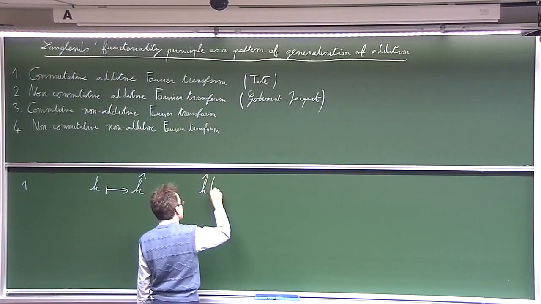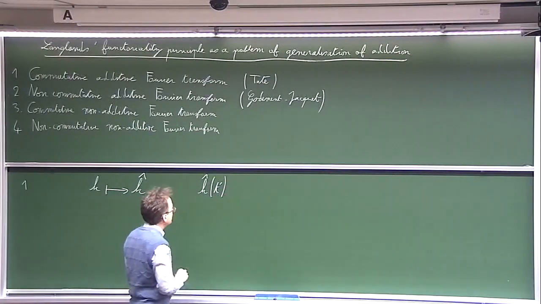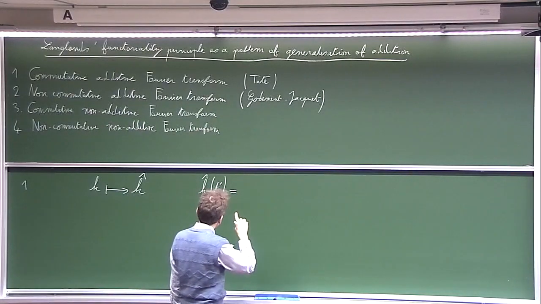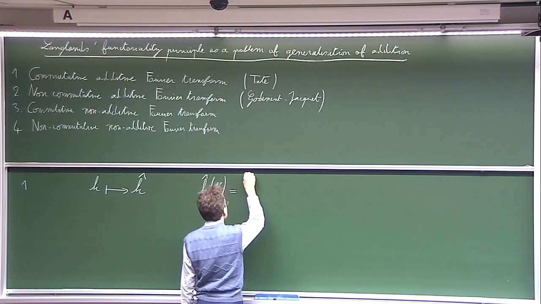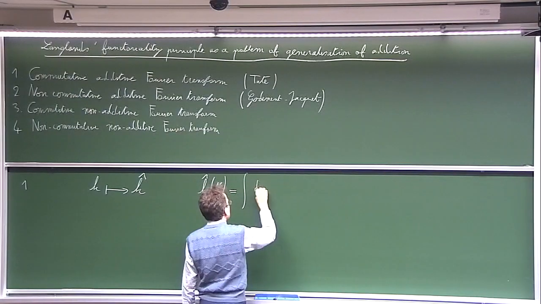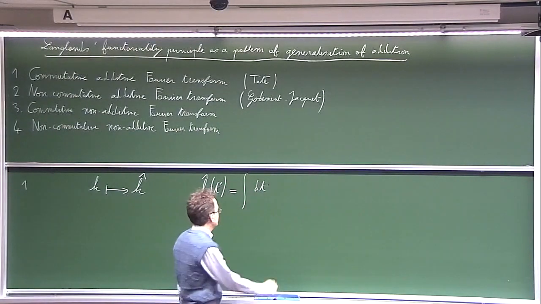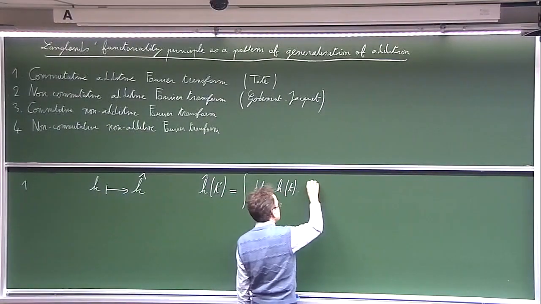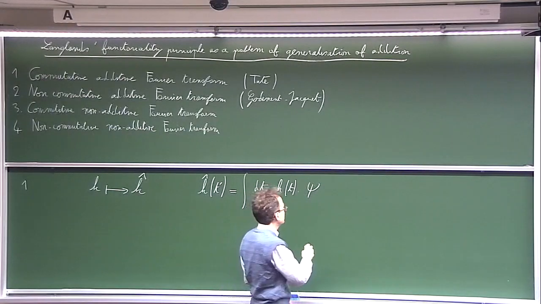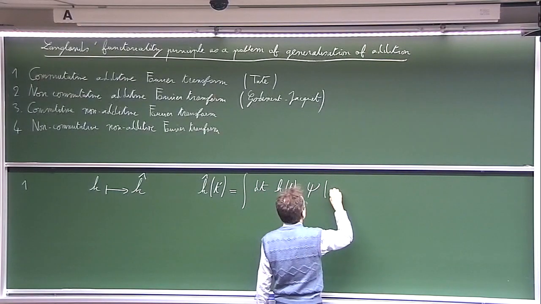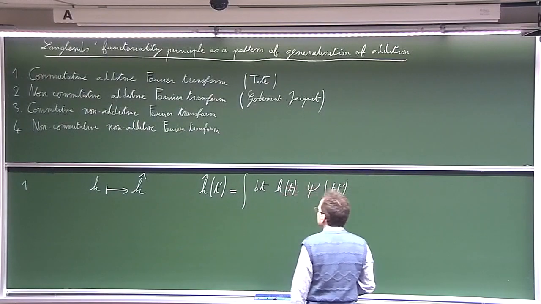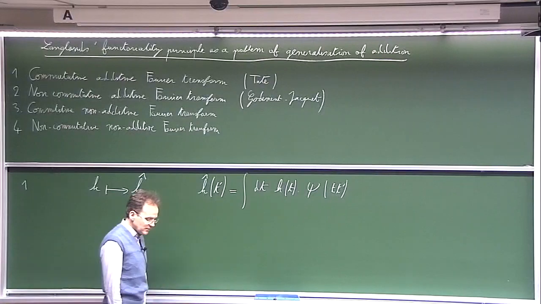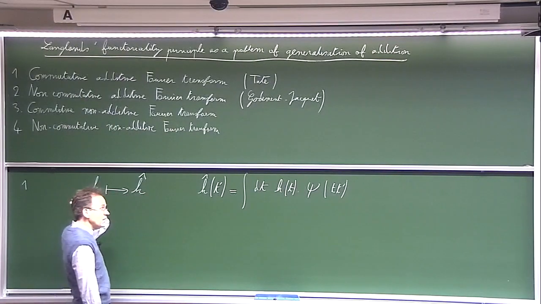It is defined by a formula of the following form. The Fourier transform of some function h is an integral with respect to a measure dt of h of t, times some additive character psi of tt prime. I want to make precise the data in this formula.